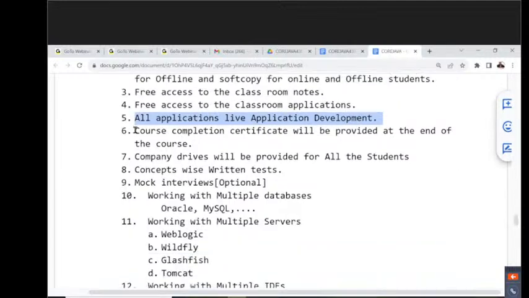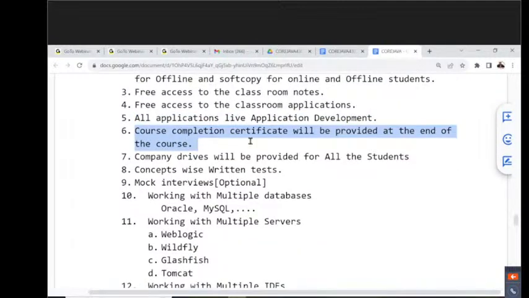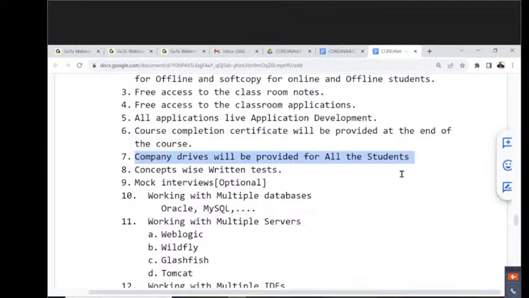At the end of the course, everybody can get a course completion certificate. A hard copy course completion certificate we are going to provide. It is a certificate saying yes, you have done courses at Durga Soft with very good content and regularity. Like this, we are going to give a certificate. Yes, this is what I'm telling.